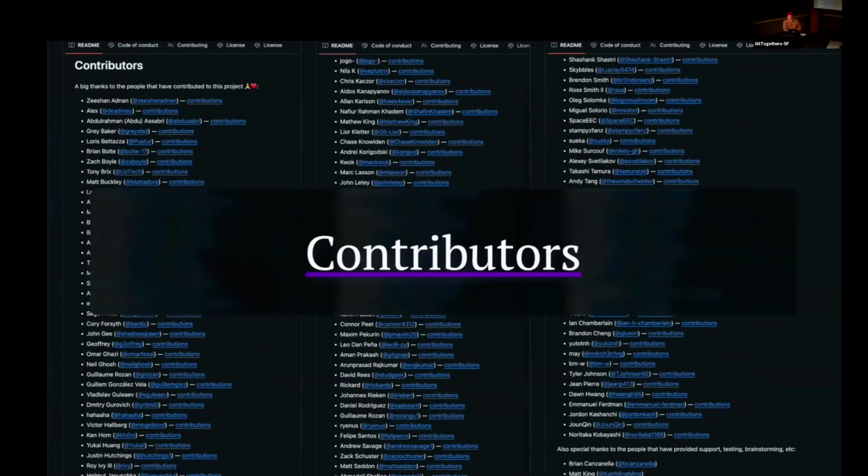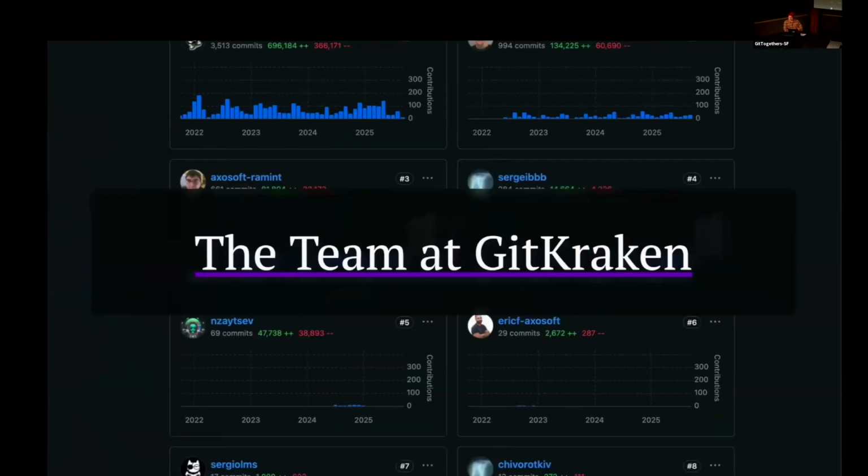One of the things to recognize is he didn't do all this on his own. He had contributors. For the most part, at this time he was probably contributing 95% of the code, though. Finally, once he got acquired by GitKraken, he was able to have a team that works with him, and some of these other people are great, really knowledgeable about how to build within the VS Code ecosystem, and hugely valuable in just understanding how Git internals work, because they're just calling out to Git from the VS Code system. They're calling out to your command line using the Git that you have installed.